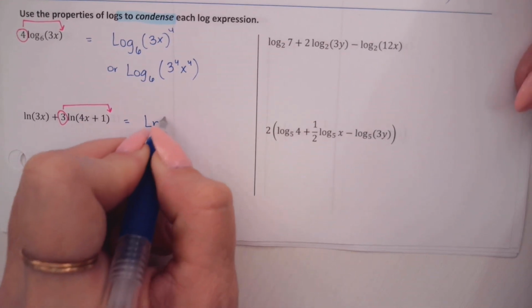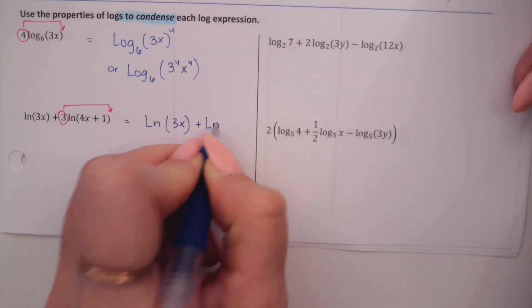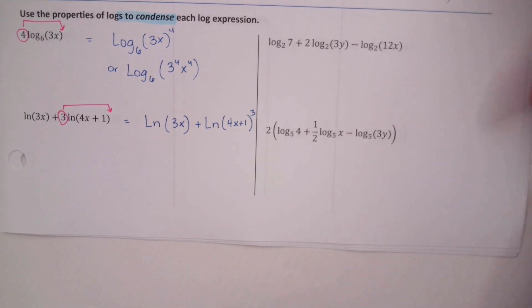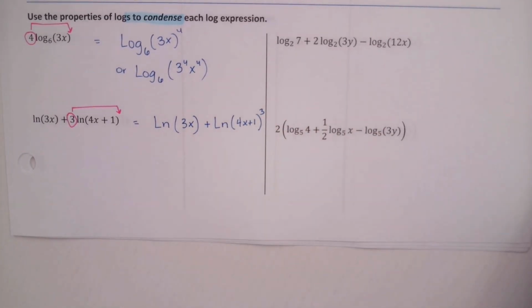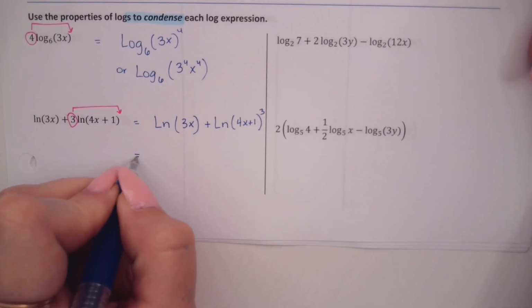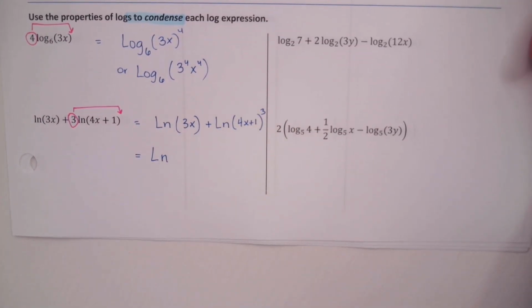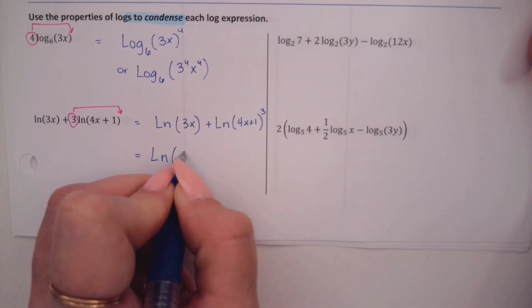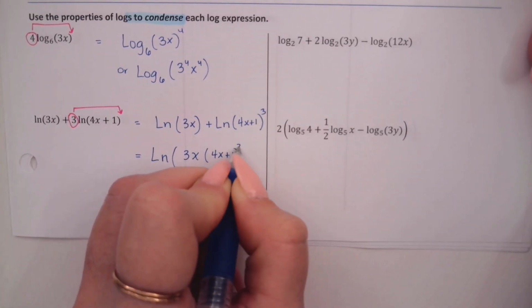All right, let's see. Natural log of 3x. I'm going to put that coefficient back as an exponent. 4x plus 1 to the 3rd power. Okay. I have us adding. Adding recombines, condenses to multiplying. So that means we're only going to write the word natural log 1 time. And we're going to have these 2 arguments multiplied together. And here's how I'm going to show that. 3x times 4x plus 1 to the 3rd power.